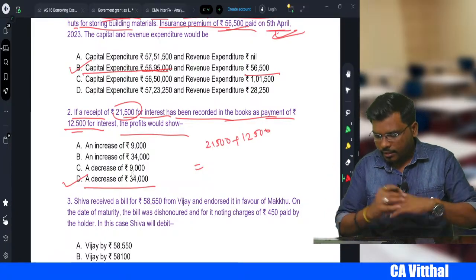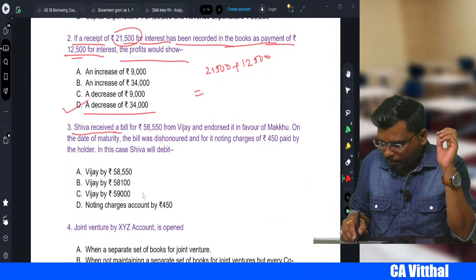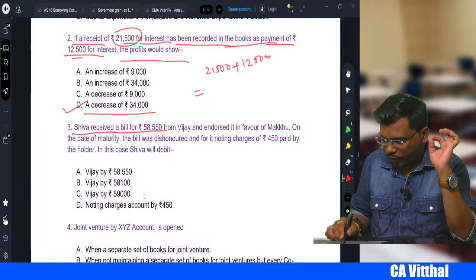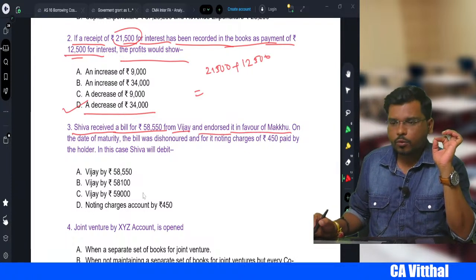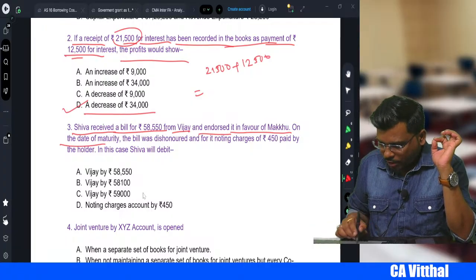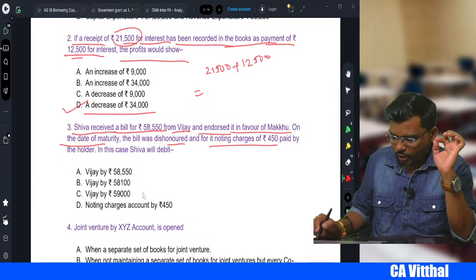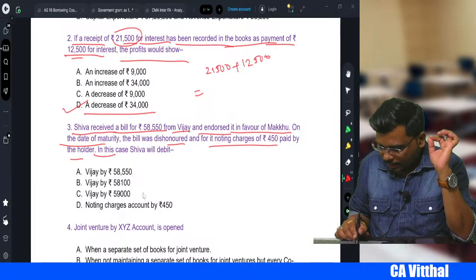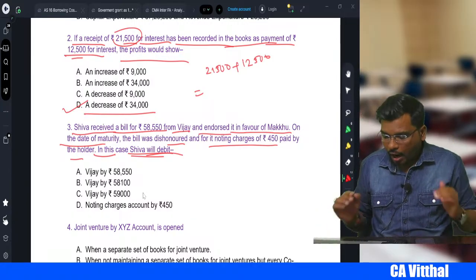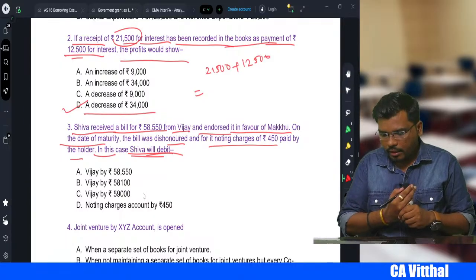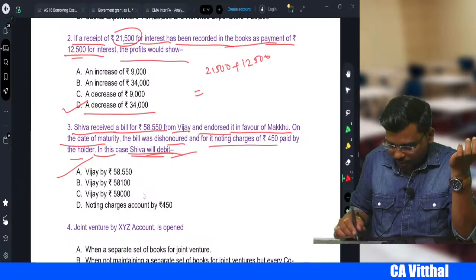Right? Yes? Okay. Next, my dear student. Shiva received a bill for 58,550 from Vijay and endorsed it in favor of Makku. On the date of maturity, the bill was dishonored and noting charges of 450 were paid by the holder. In this case, Shiva will be debited. Shiva will debit whom, sir?